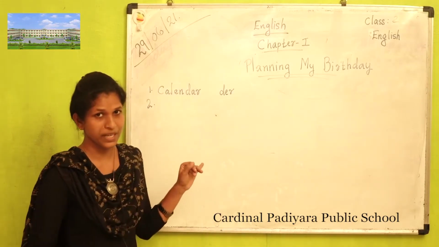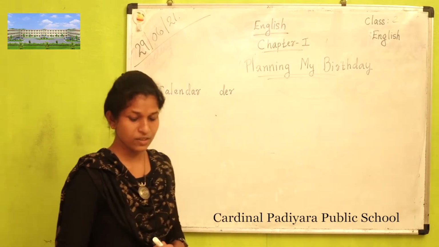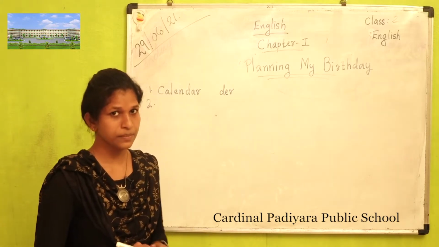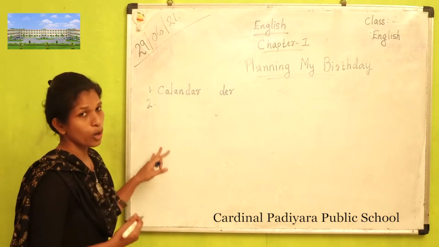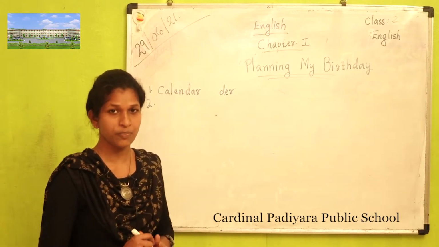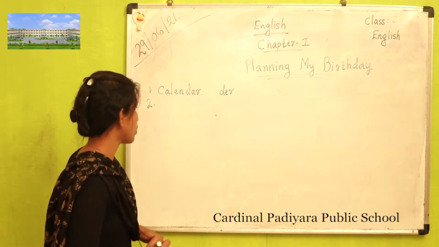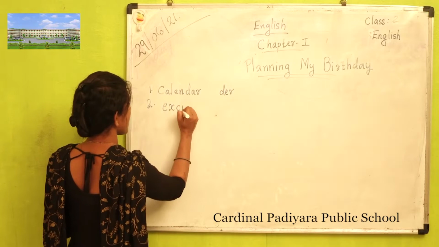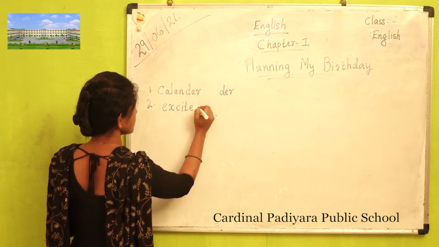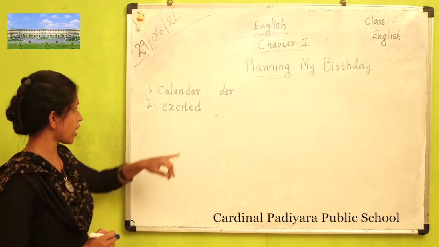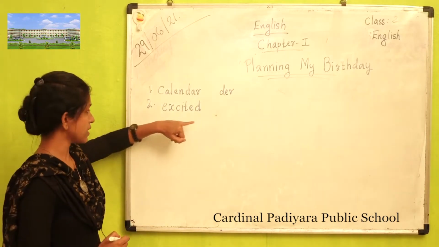So you can see the next picture. A boy is jumping there. Why is the boy jumping? When we are very happy, we jump. So that boy is jumping with more happiness, more joy. So that word is excited. Excited. How is this word read? Excited.